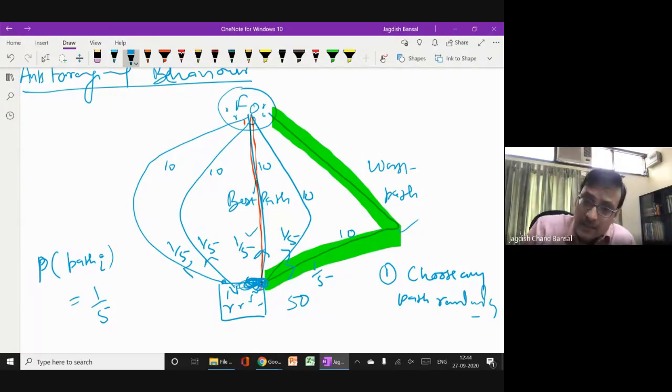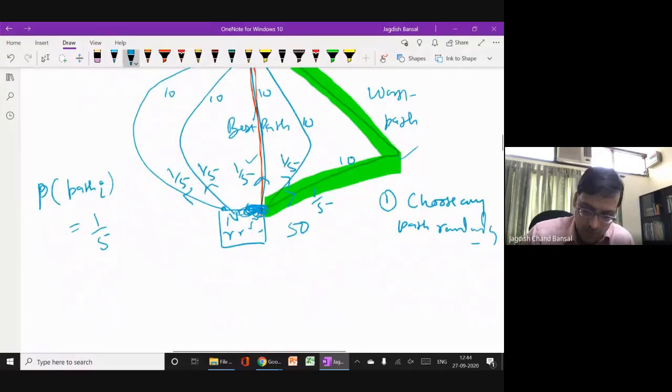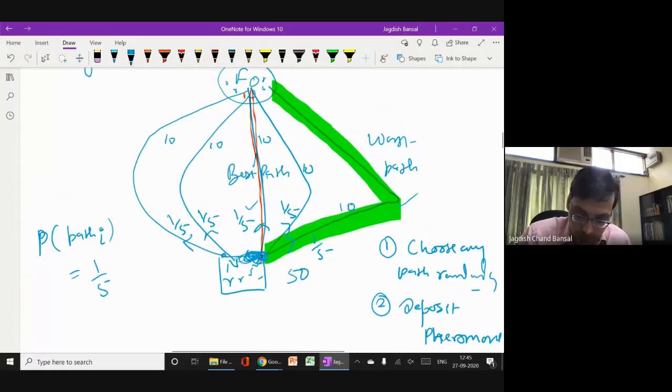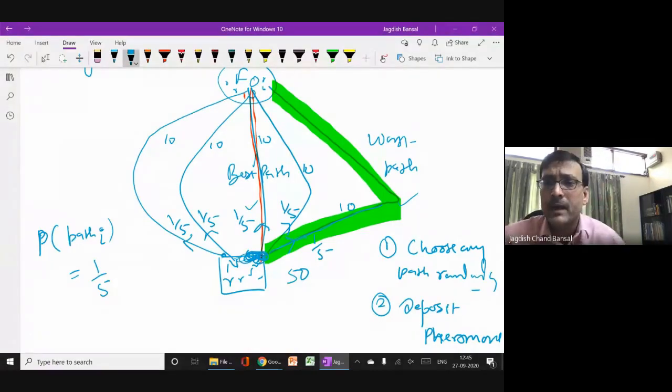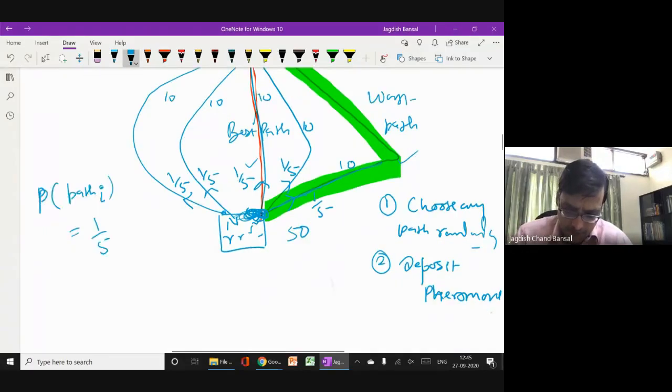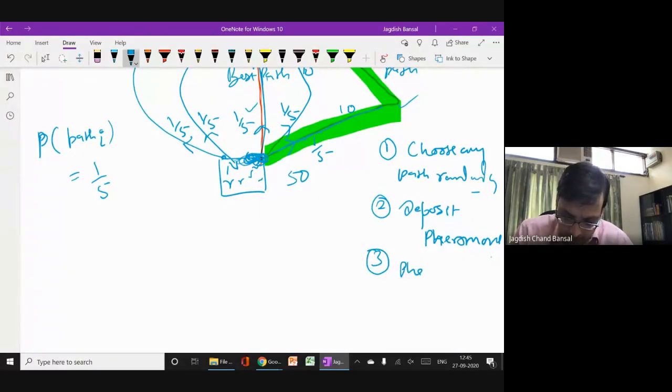Now, what happens when they move? They follow a rule. And the rule is, they deposit a pheromone on the path. On this path, this path, this path, on every path, all the ants deposit a pheromone. Pheromone is a kind of chemical, a kind of smell, right? And this smell has a property: this pheromone evaporates.